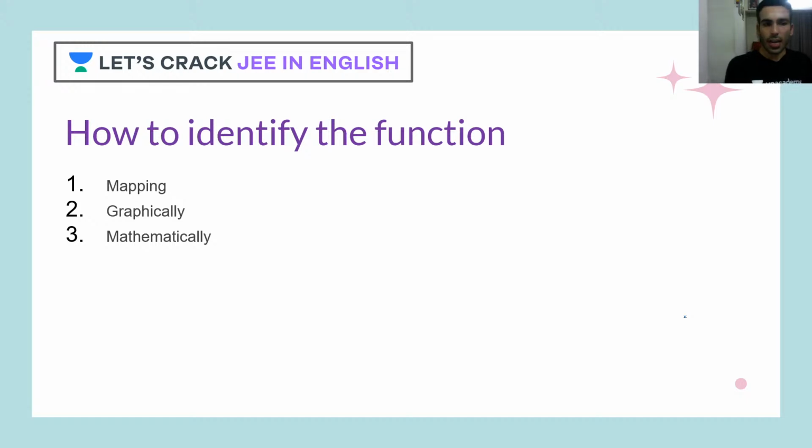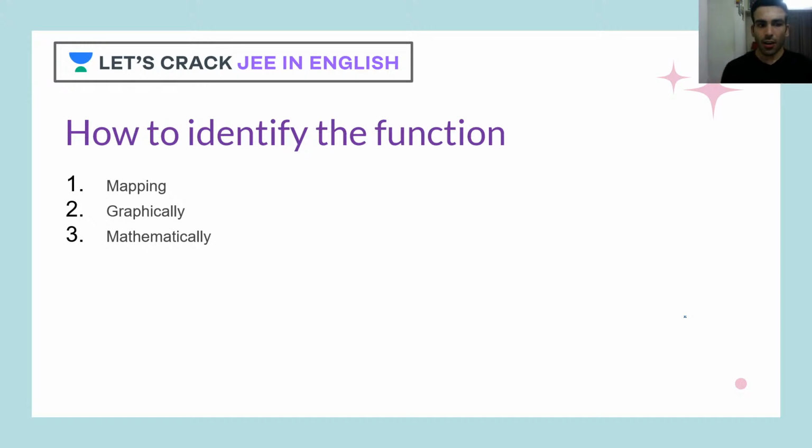I'll tell you maybe tomorrow how to draw the graph of a function. When you can draw the graph, you can see its domain and codomain, and whether the function is monotonous or not. If it is monotonous, then it is one-one, and if it is covering all the values of codomain, that means it's onto. If it is not covering all the values of codomain, then it is into.